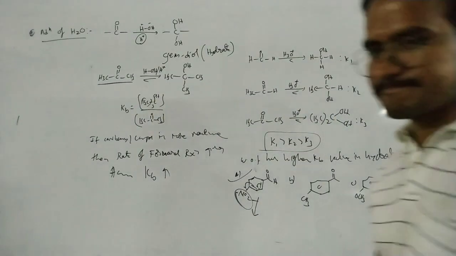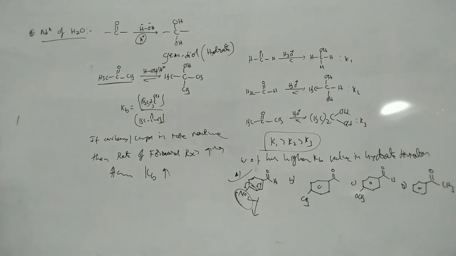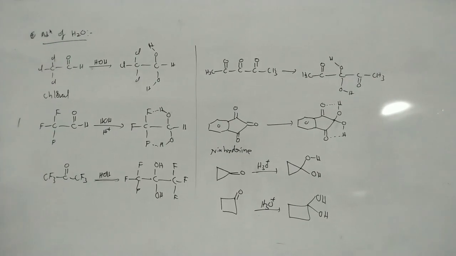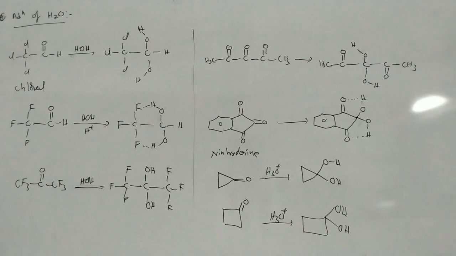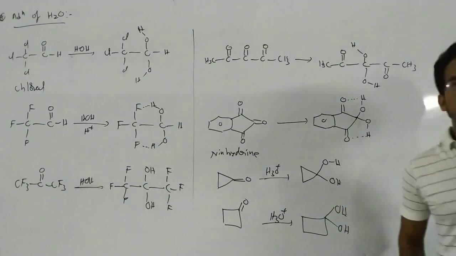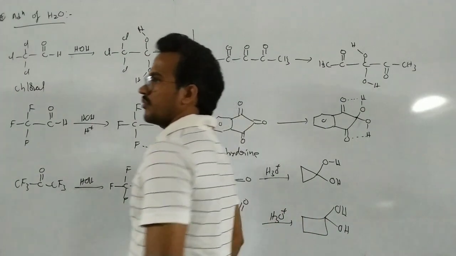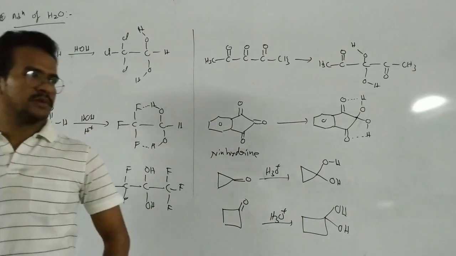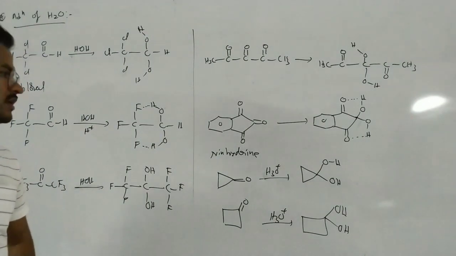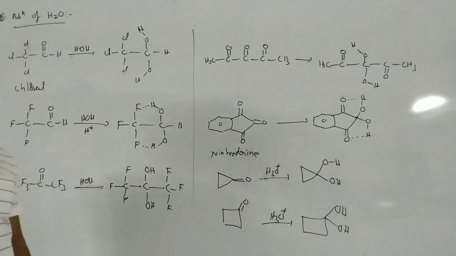Okay, so carbonyl compounds form unstable hydrates. That means they are less reactive with water. But some specific compounds form stable hydrates. Write a statement: some carbonyl compounds form stable hydrates.